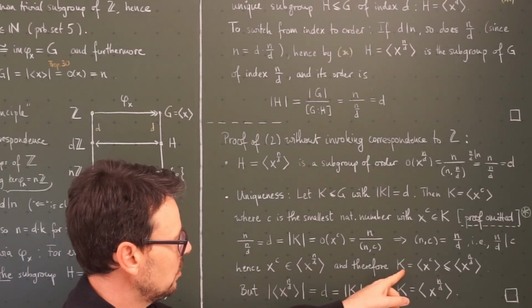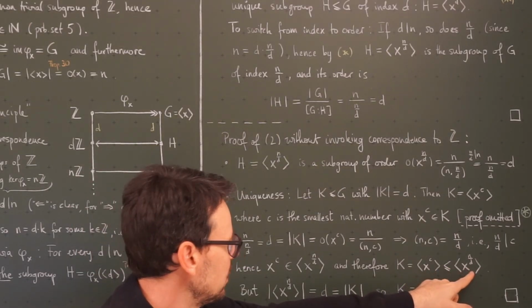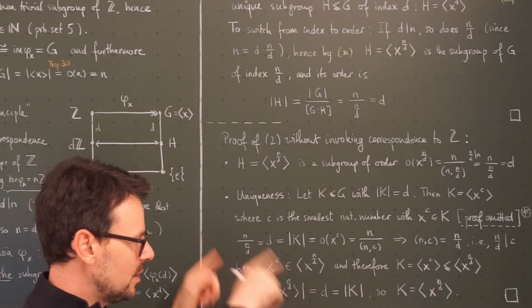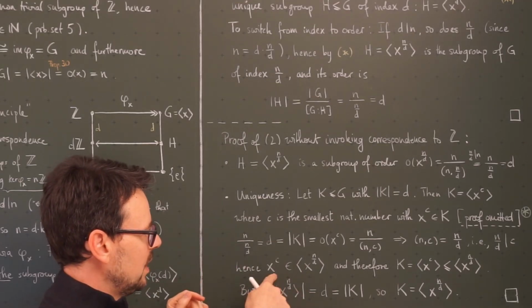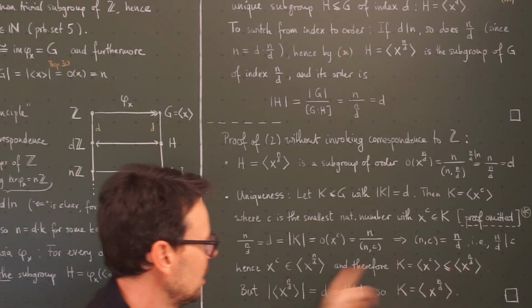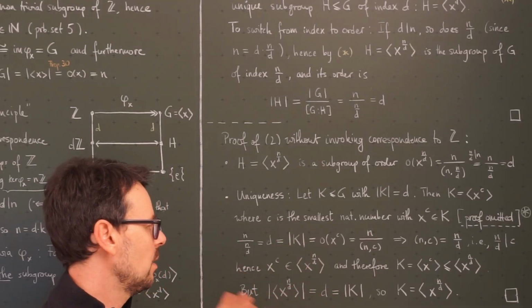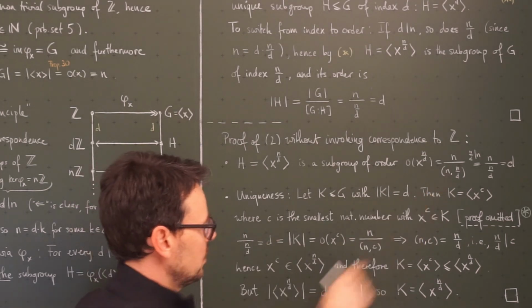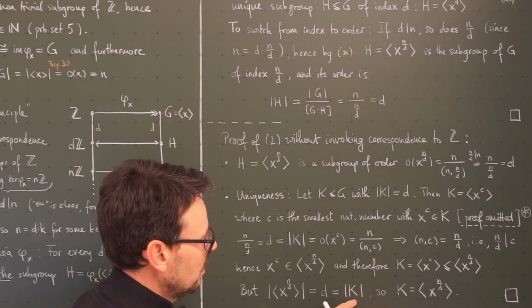So we can conclude that K, which was this here, must be a subgroup of this. Because if this element lies here, then the group generated by it, which is the smallest subgroup that contains this element, must also lie in this group here, because this already is a group. But the order of this here is d. We just saw that. The order of K is exactly d.